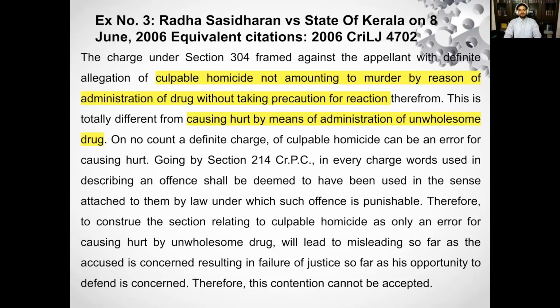Then the prosecution argued before the court that, okay, it's fine that he is not being punished under section 304, then he should be punished under section 338 of the Indian Penal Code. The court says no, he cannot be punished under section 338, because culpable homicide not amounting to murder by reason of administration of a drug is used in a completely different sense from causing hurt by means of administration of an unwholesome drug. So the words describing the offense in the charge have been used in a completely different sense. So this is all about section 214 of the Code of Criminal Procedure.